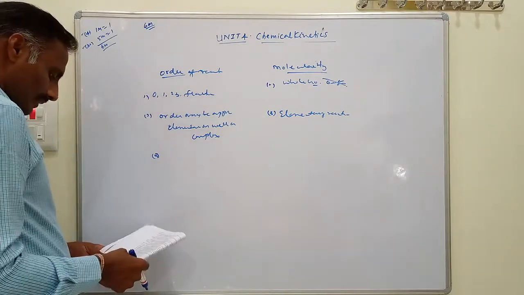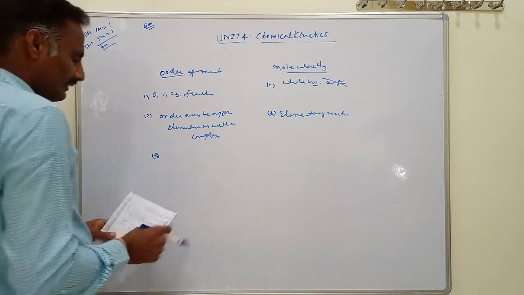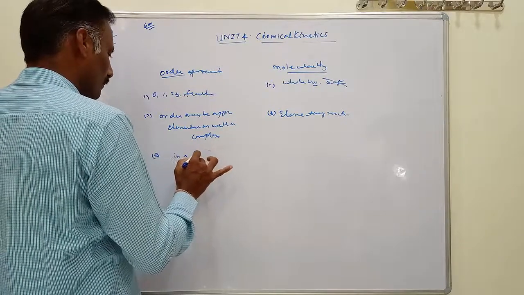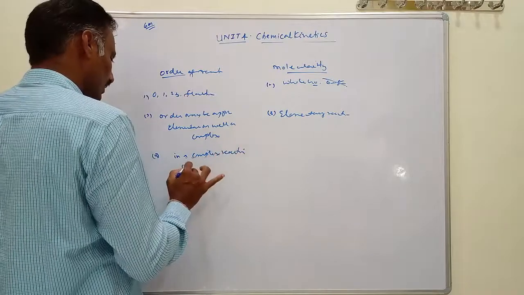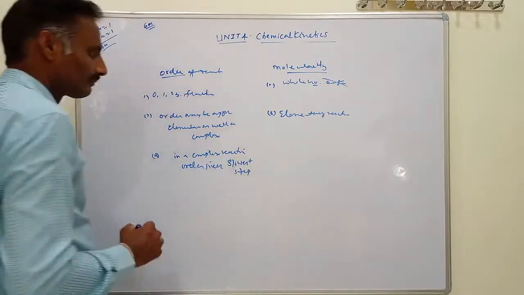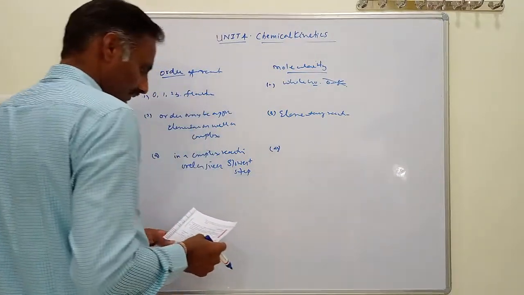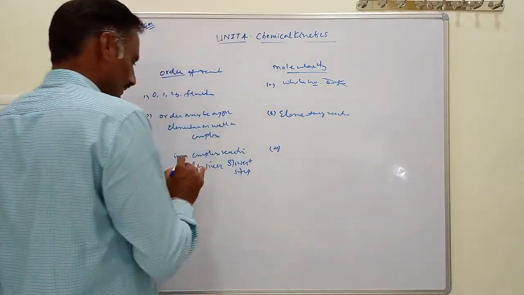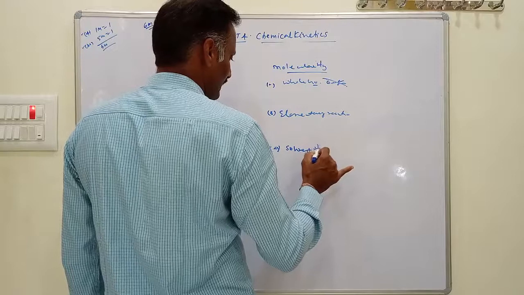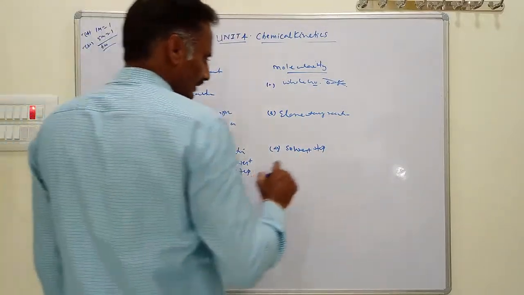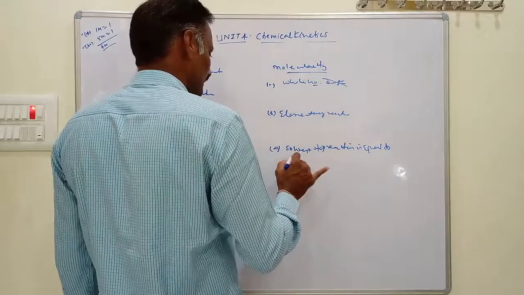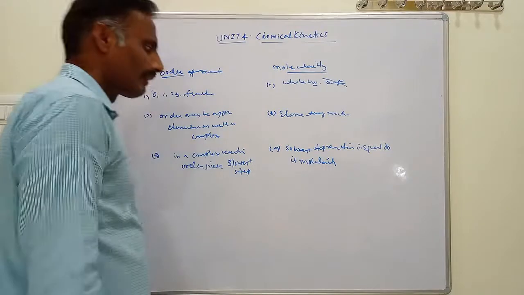The third difference: in a complex reaction, order is given by the slowest step of the reaction.